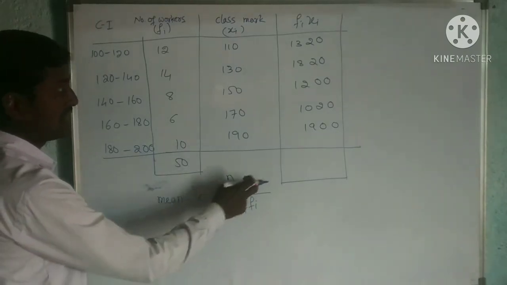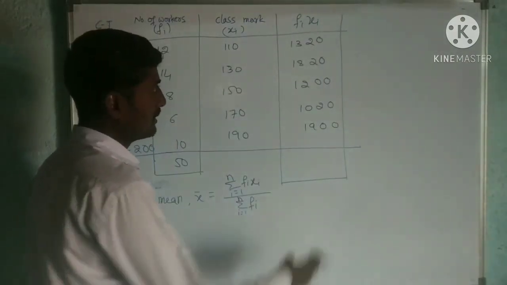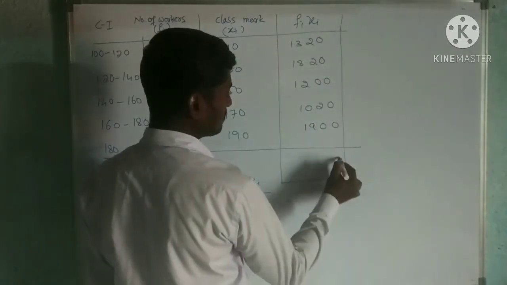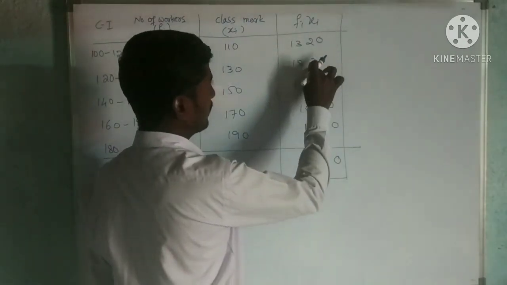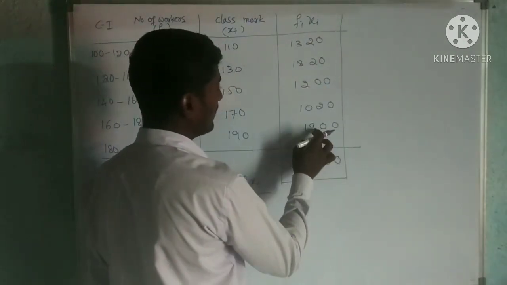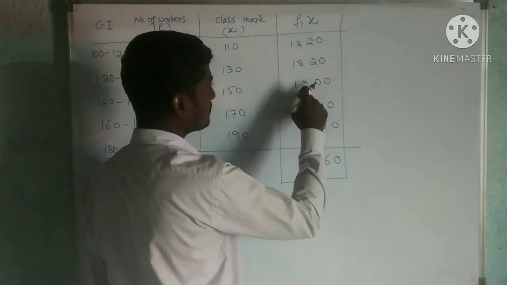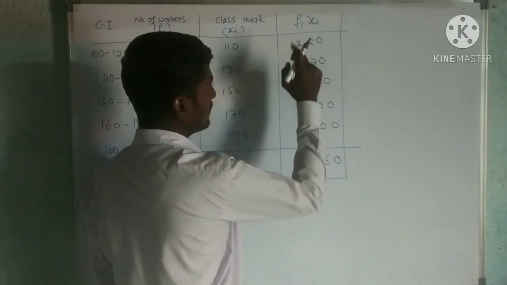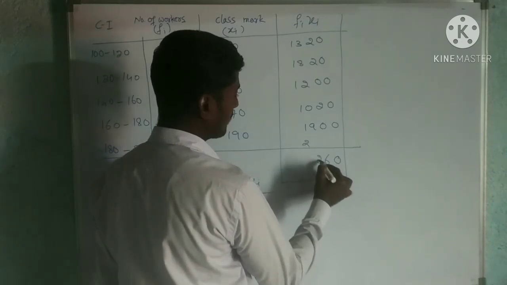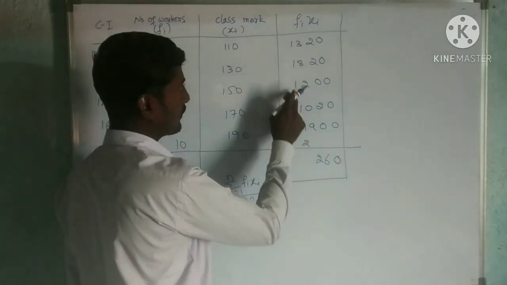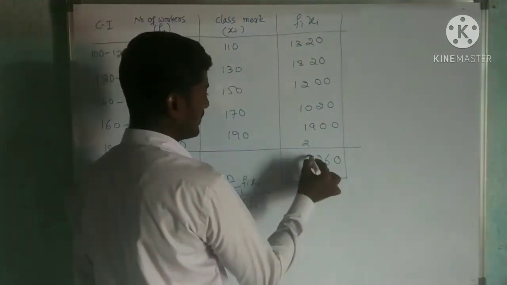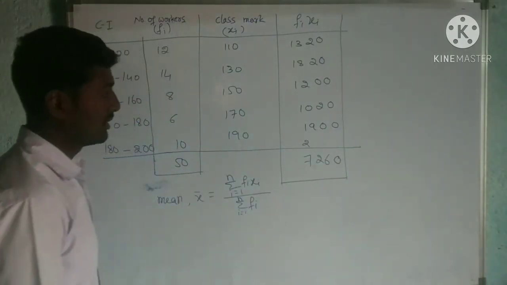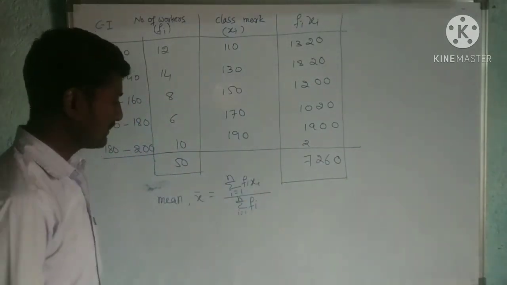Then we need the sum of Fi Xi. Adding these, we get 7260. Now let us substitute them here.